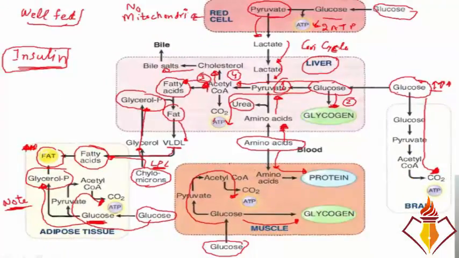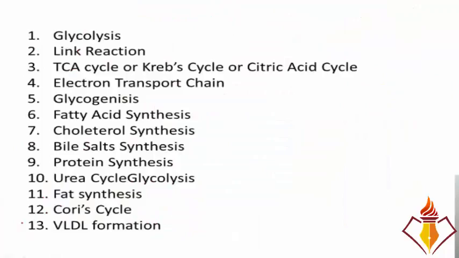And this is really very important. In this one diagram, we have studied about 11 to 12 pathways. And what are those pathways in the well-fed state? Glycolysis, the oxidation of glucose to pyruvate, and then pyruvate makes acetyl-CoA, and that conversion of pyruvate to acetyl-CoA is called the link reaction. Then that acetyl-CoA enters into the Krebs cycle. So this is the third step that we studied in the big picture. And in the fourth step, the products of the citric acid cycle enter into the electron transport chain.